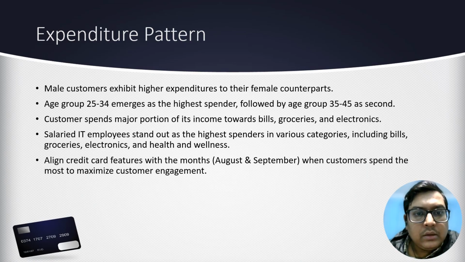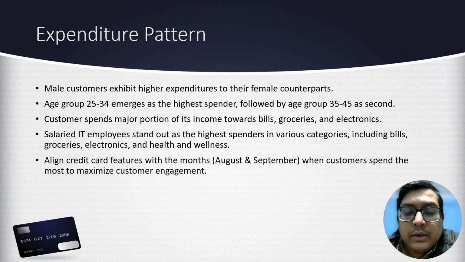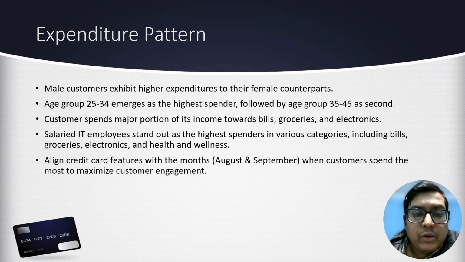The next slide is expenditure pattern. The customer spends a major portion of their income on bills, groceries, electronics, health, etc. Salaried IT employees and freelancers stand out as the highest spenders in various categories. Customers spend the most in August and September. Banks should align the credit card features with more loyalty programs or promotions to maximize customer engagement.